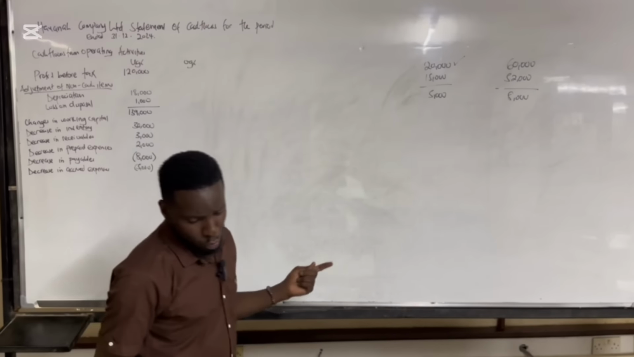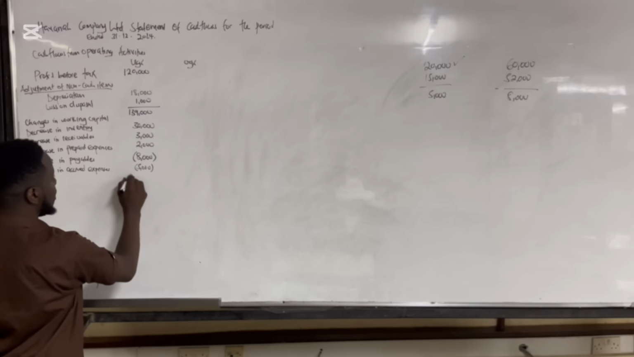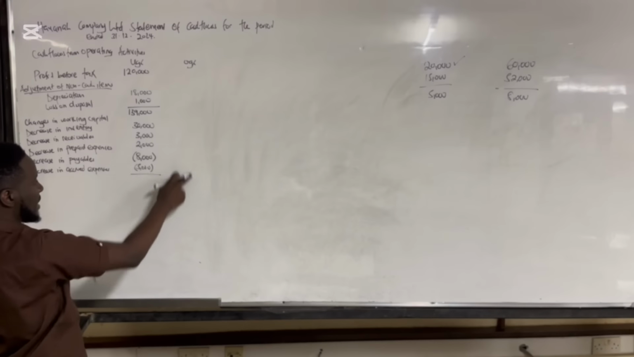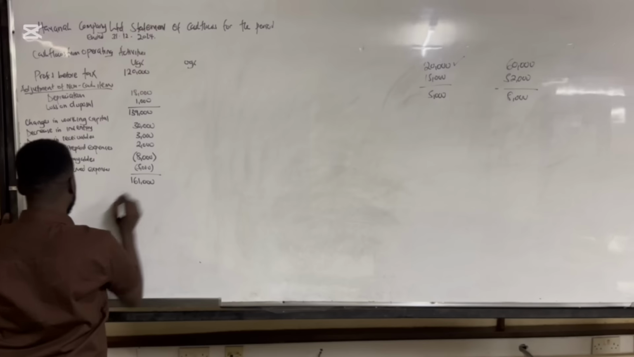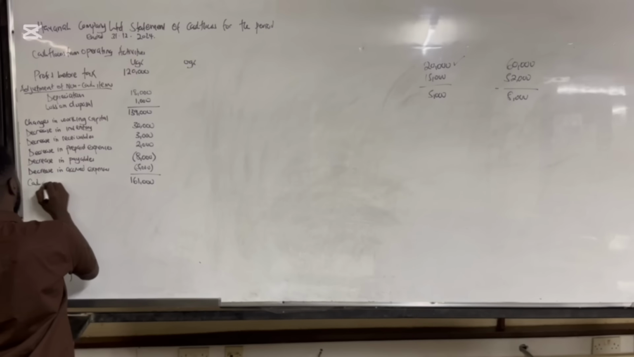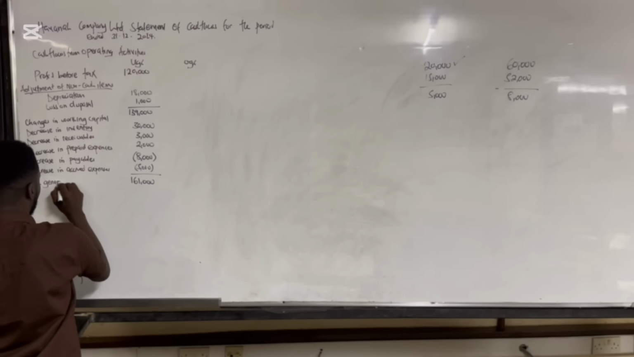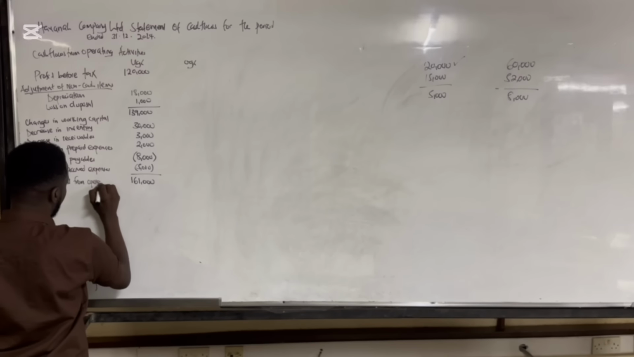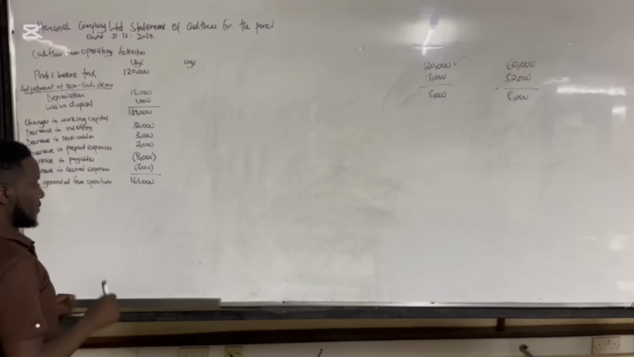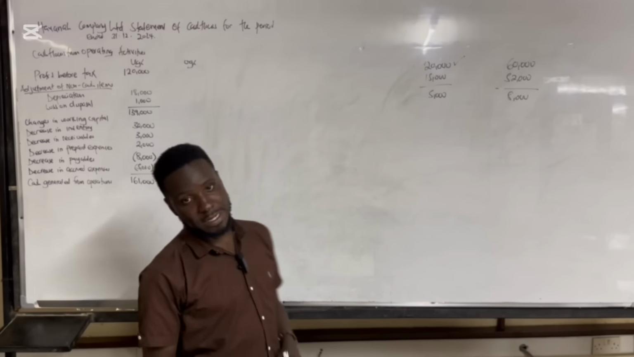After that, we are going to add up this plus this plus this, then we subtract off this, and it will give us 161,000, and I will call it cash generated from operations. Cash generated from operations. That's how it has to be.